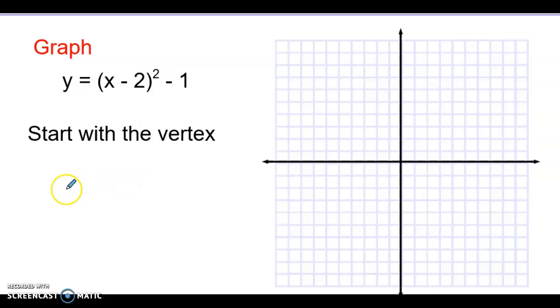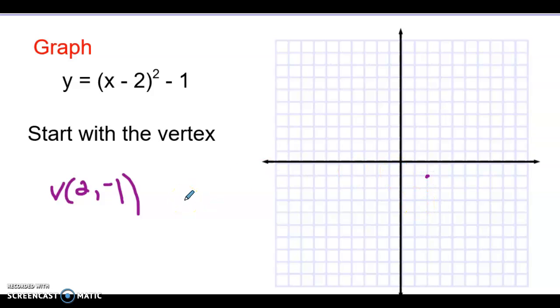So let's find the vertex. For the vertex, you go in the grouping symbols, in this case it's parentheses, switch the sign so it becomes +2. That's the x component of the vertex. Go outside the grouping symbols and you keep that sign, so it's -1. So I go over to my graph and I am going to plot the vertex. So 2, -1. Puts a point right there.